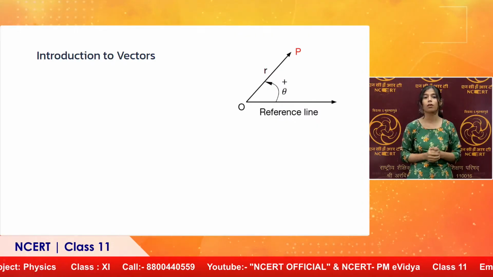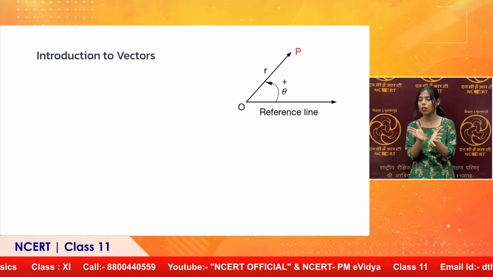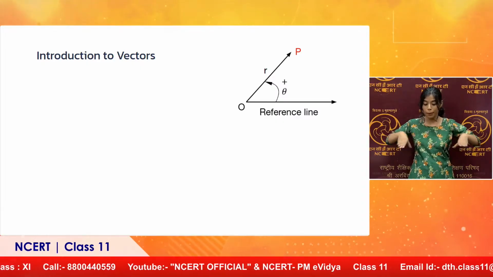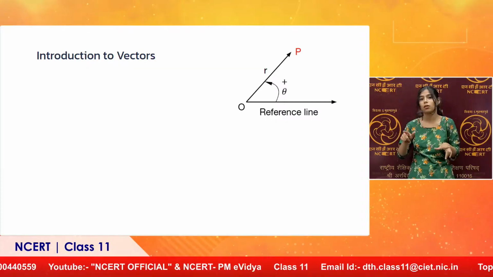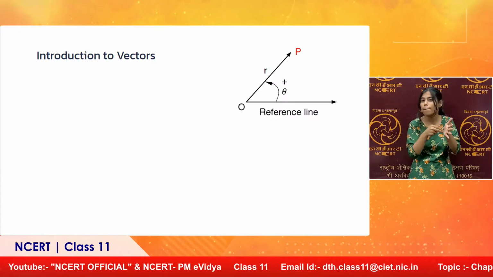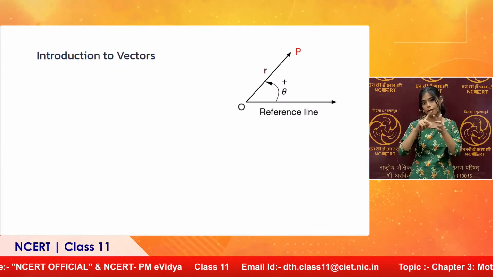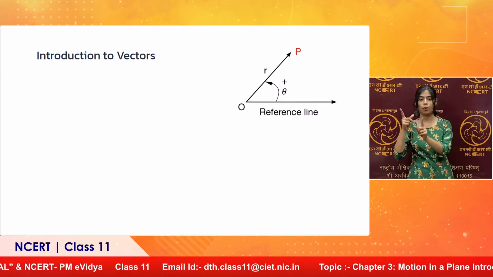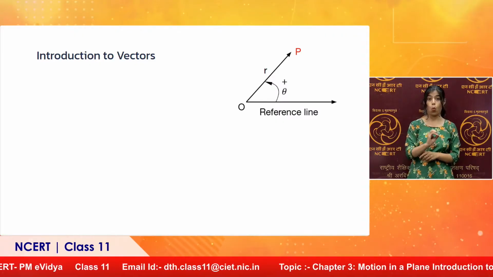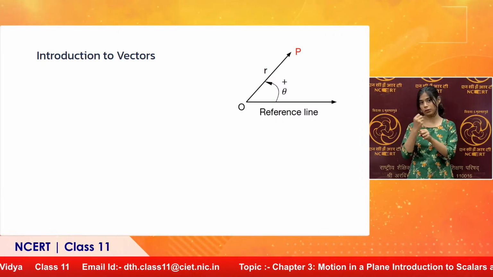Another way of specifying the position of the particle in plane is with the help of a single line, which is marked here as reference line. Initially we have taken two lines, x axis, y axis. Now we are taking just one line as the reference line. Here again O is the origin, and we want to specify the position of point P.